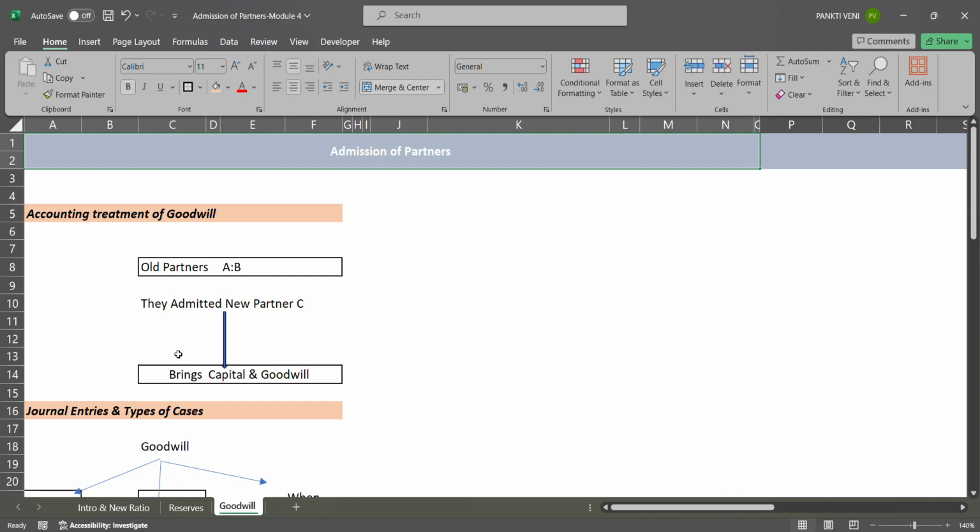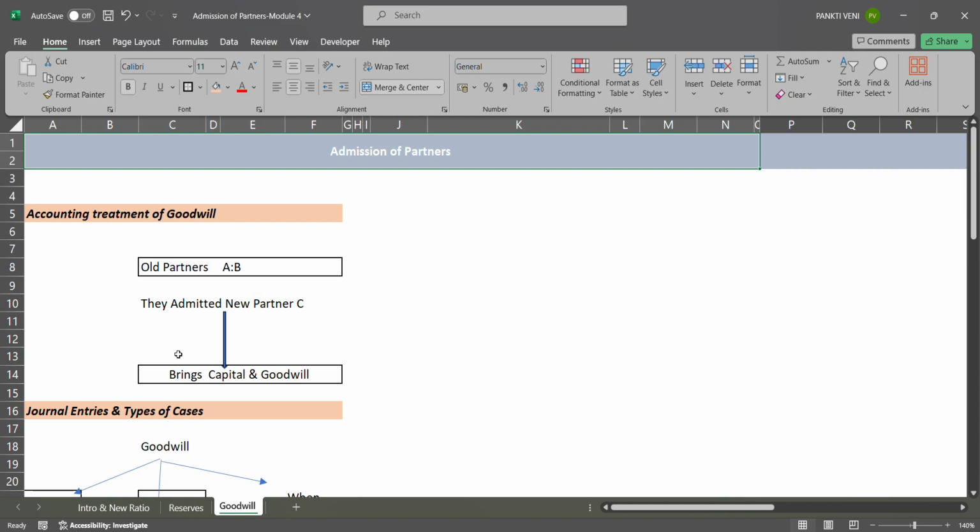Why is he required to bring goodwill amount also? Because till now, since 7 to 8 years, the firm is working. So these partners have really worked very hard for the firm, for the name of the firm, for their fame, and because of them, the business is coming. So now Mr. C will walk in and think, okay, now I'll enjoy the fruits.